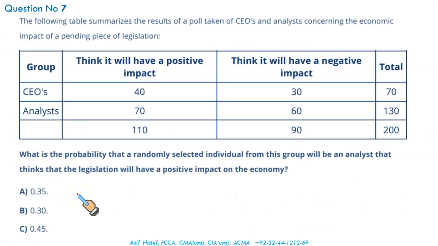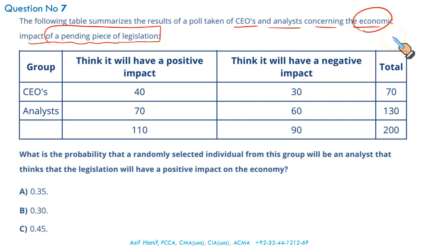Next. The following table summarizes the results of a poll taken of CEOs and analysts concerning the economic impact of a pending piece of legislation. Some legal changes are taking place, so how will this legal change impact the economic circumstances of the country. CEOs who think it will have a positive impact, 40, and those CEOs who think it will have a negative impact, 30. Analysts, 70 say there will be a positive impact and 60 say there will be a negative impact.